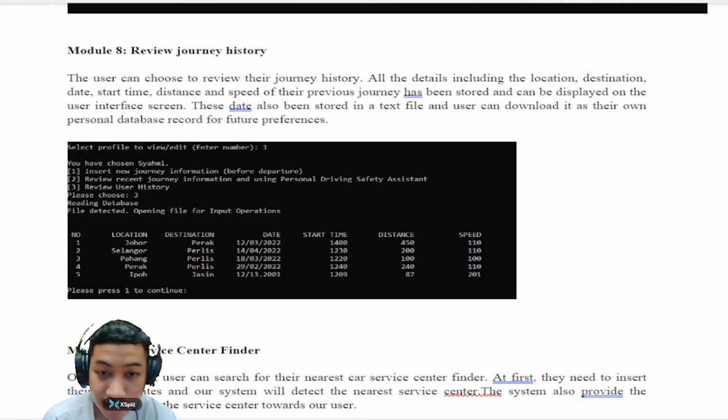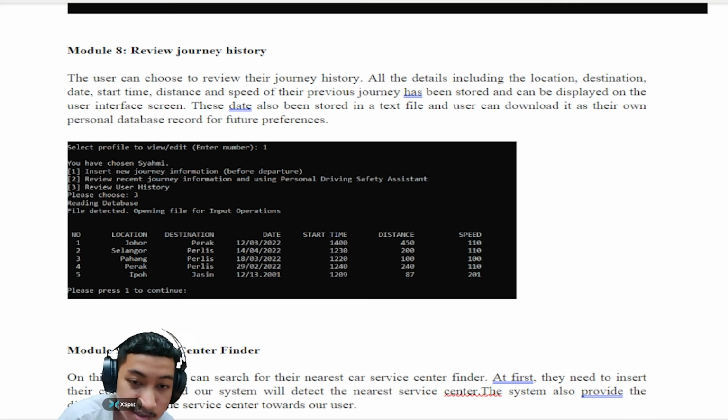For module 8, which is to review journey history, all the details including the location, destination, date, start time, distance and speed of their previous journey have been stored and can be displayed on the user interface screen. This data can also be stored in the text file and the user can download it as their own personal database record for their future preferences.